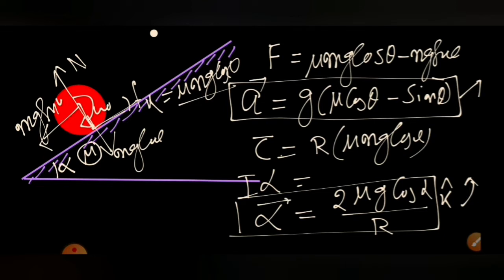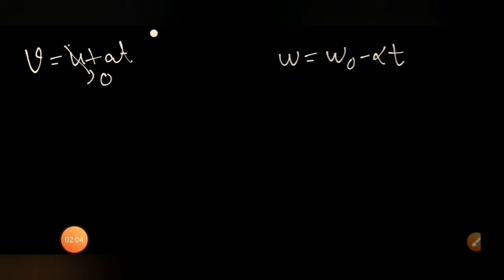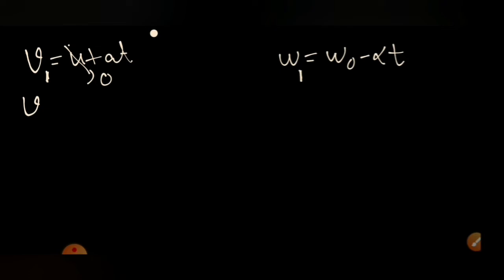From these two conditions, we see that this is a constant quantity, this is a constant quantity. We can calculate the velocity of the cylinder and the angular velocity of the cylinder at any point of time. We have v is equal to u plus at and omega is equal to omega naught minus alpha t. So after any time t, the velocity v1 is equal to g into (mu cos alpha minus sin alpha) into t.